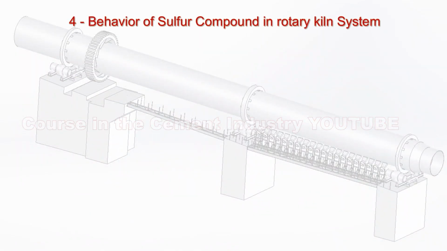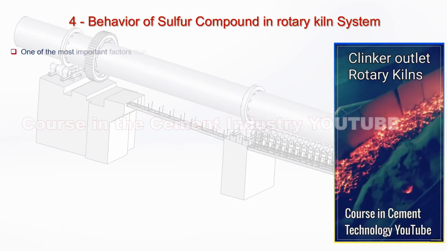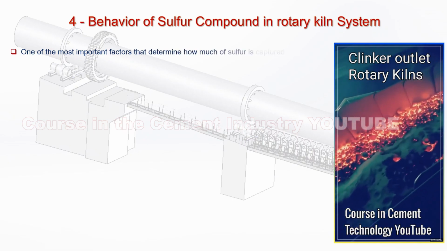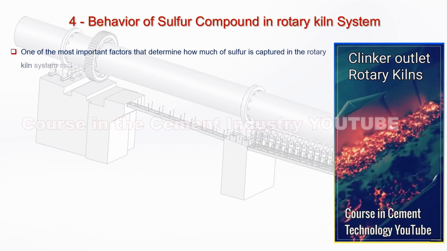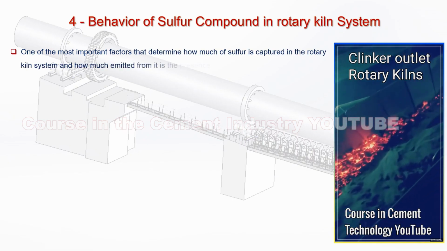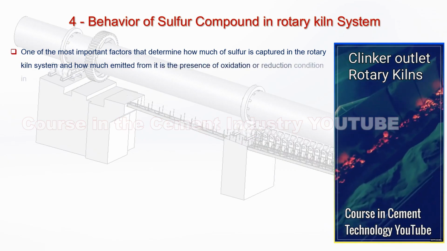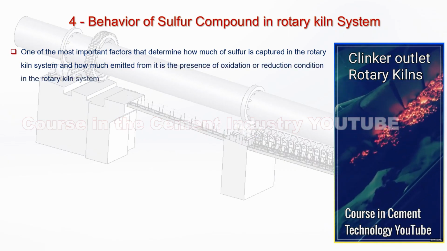4. Behavior of sulfur compounds in the rotary kiln system. 1. One of the most important factors that determine how much sulfur is captured in the rotary kiln system, and how much is emitted from it, is the presence of oxidation or reduction conditions in the rotary kiln system.